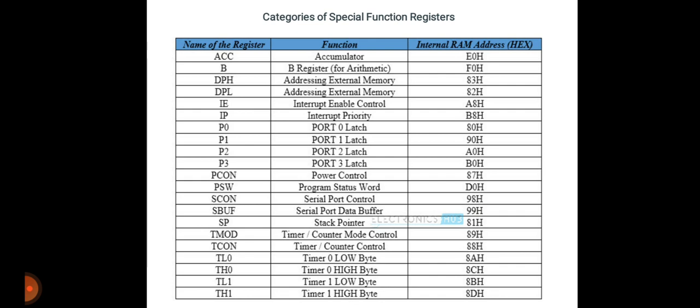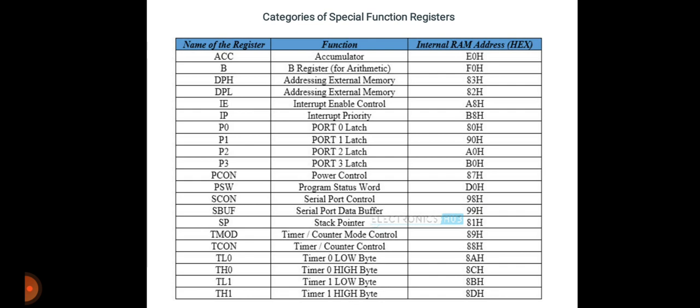Then P0 is the port 0 latch having the address 80H, and P1 is the port 1 latch having address 90H. Then P2 is the port 2 latch having the address A0H, and P3 is the port 3 latch having the address B0H.